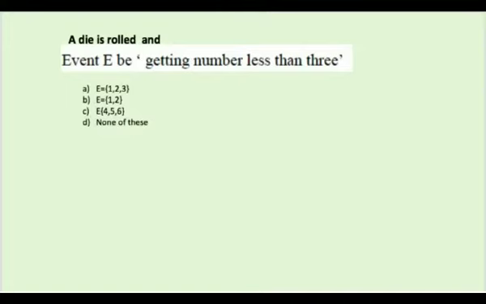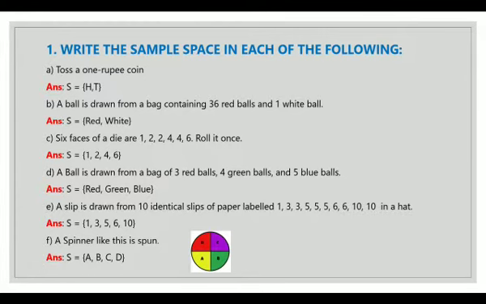And similarly, if a die is rolled and the event is getting less than 3, which of the following is right? So getting a number less than 3, this option B is correct. This way we can talk about the number of events of a particular experiment. Hope you have understood these three main terminologies. So students, now we will solve sums based on it.